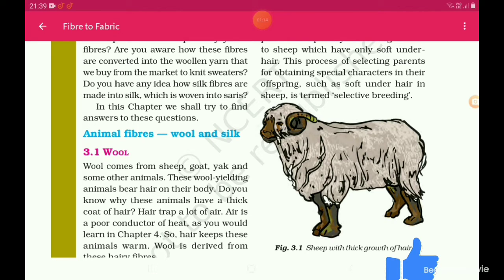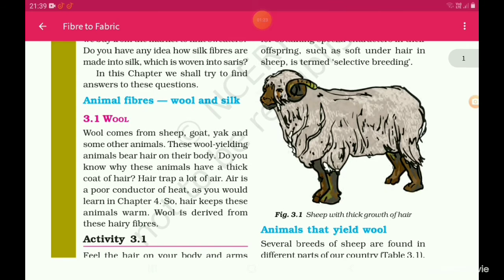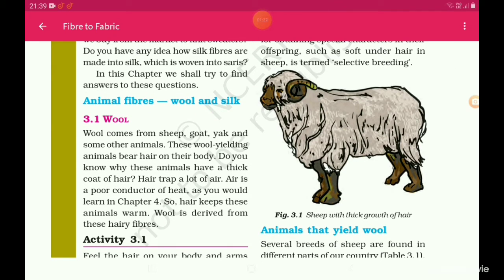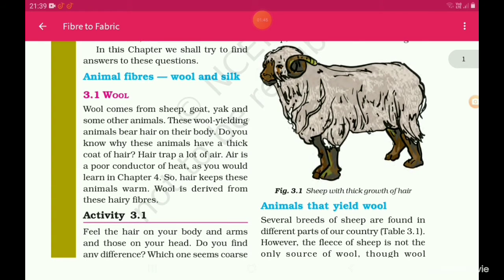Actually, fibers are divided into natural fibers and synthetic fibers. Natural fibers are the fibers which come from plants and animals. Synthetic fibers are made by chemicals or by man. Wool comes from sheep, goat, yak, and some other animals. These wool yielding animals bear hair on the body.